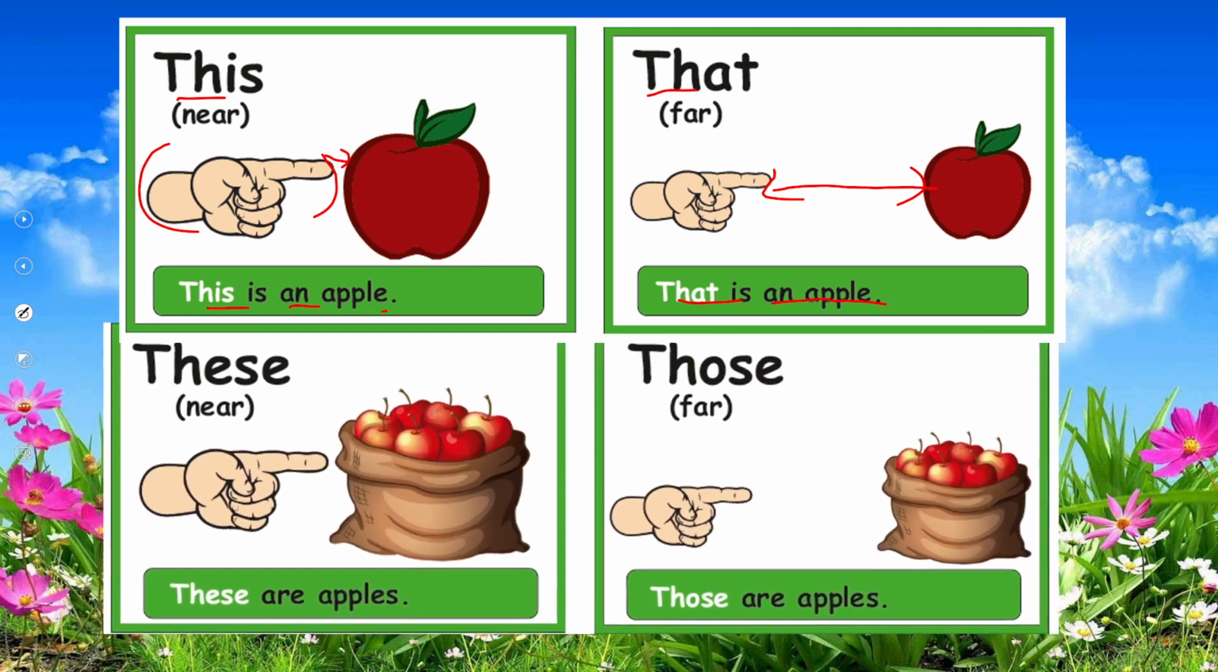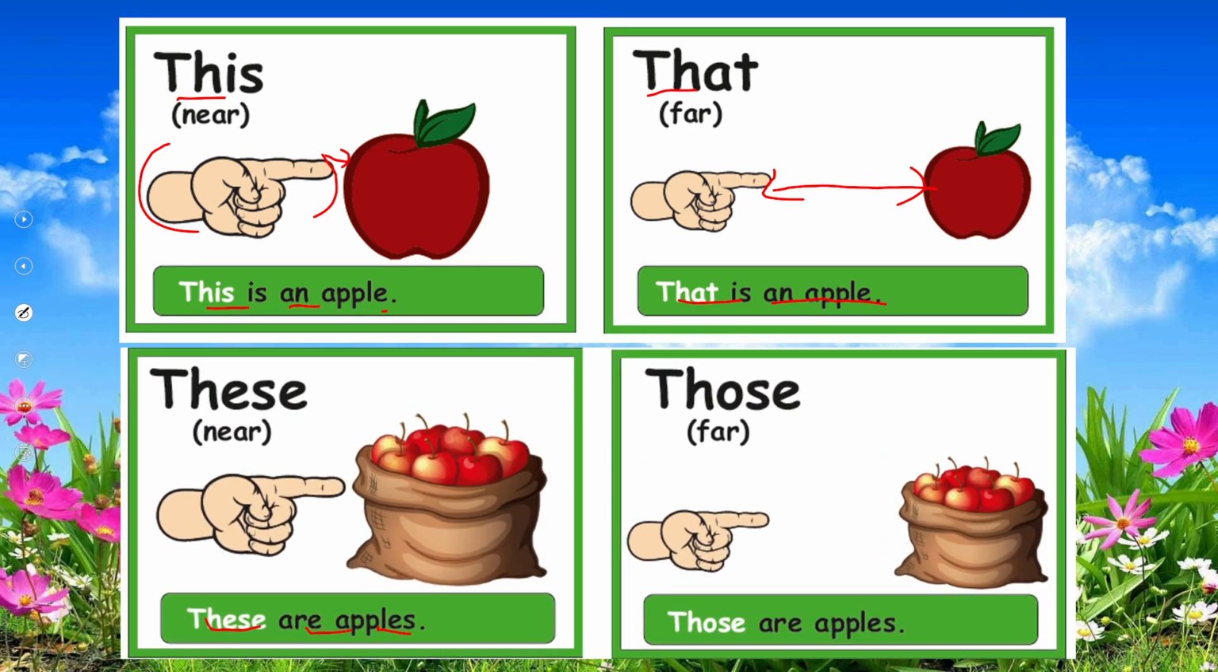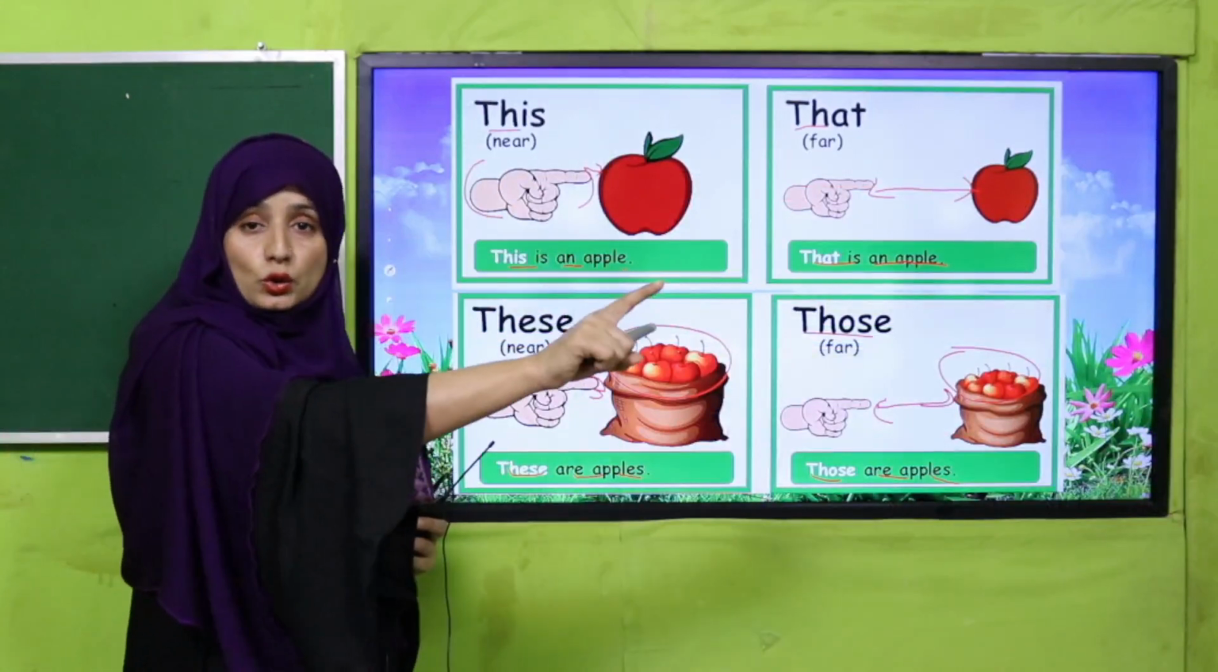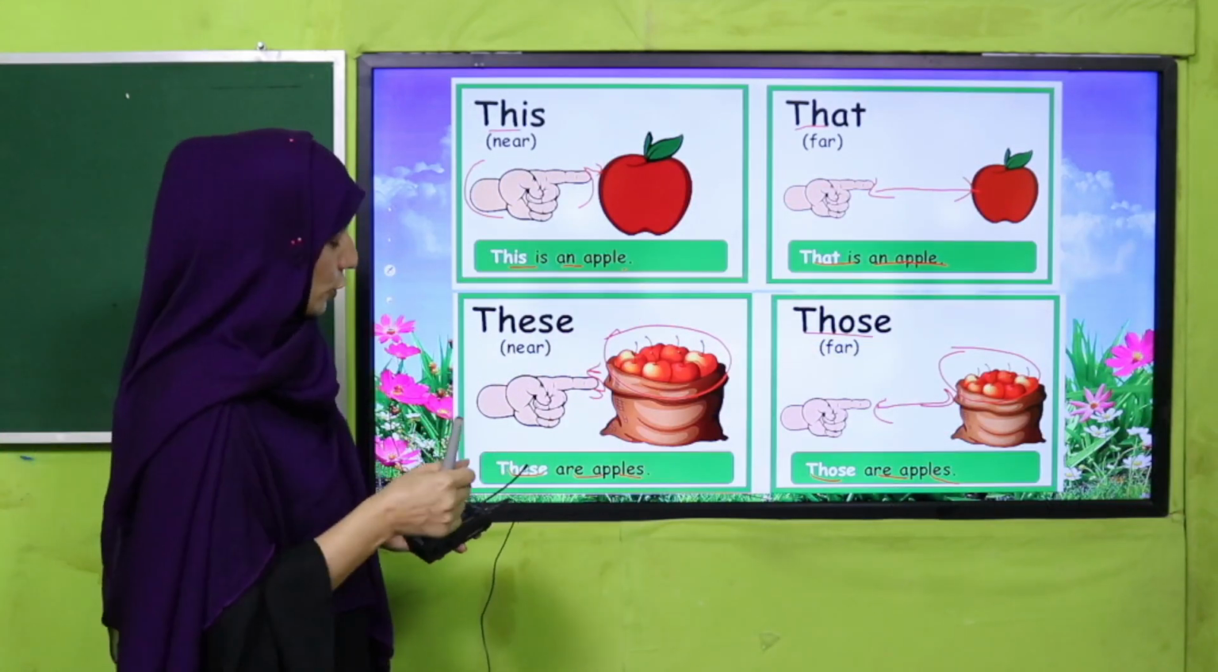See there? Yes, these are apples. Now you can see how many apples there are. Definitely more than one, and these are near, so we have used these. And next, those are apples. You can see there is distance and the apples are further away, and more than one, that's why we have used those. Have you got it? Good job.